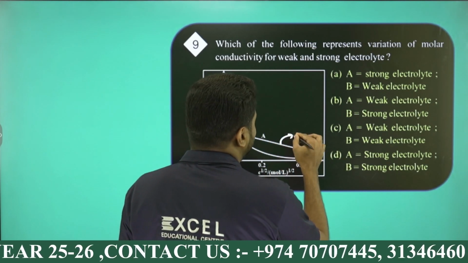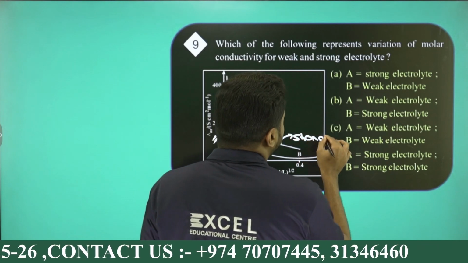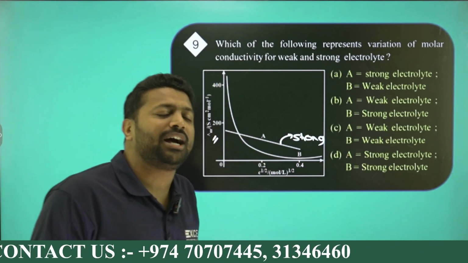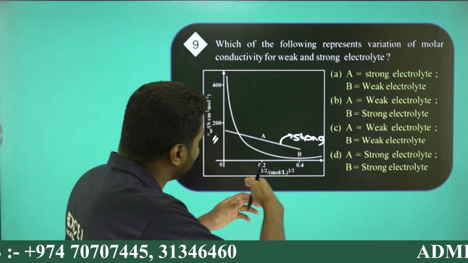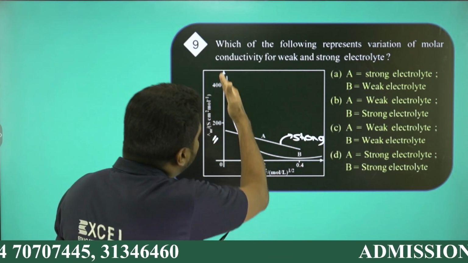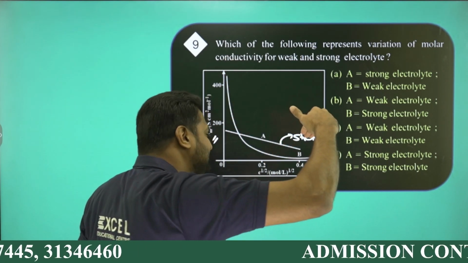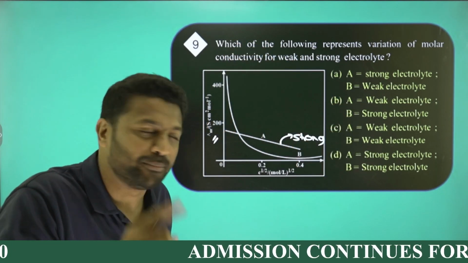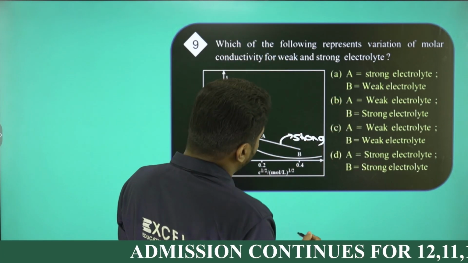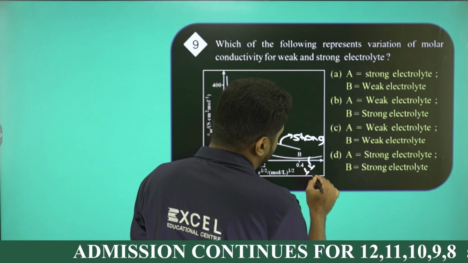For strong, on dilution, only mobility increases, nothing happens to ions, which are already completely dissociated. But in case of B, the graph is a curve. That means there is a sudden increase in molar conductivity because both ions and mobility are increasing. So probably A will be strong and B will be weak.